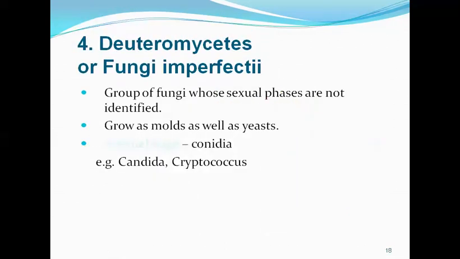Lastly, we have deuteromycetes or fungi imperfecti. This group of fungi has the characteristic that the sexual phase is not identified. It grows as molds as well as yeast. The asexual stage possesses conidia. For example, we may have Candida or Cryptococcus.